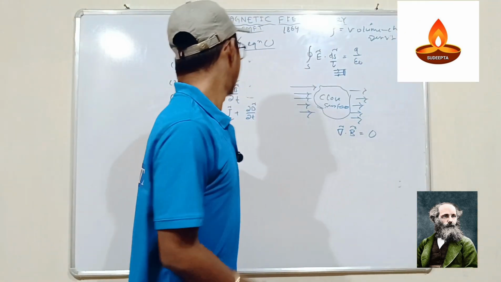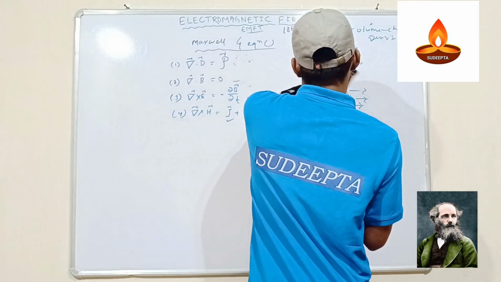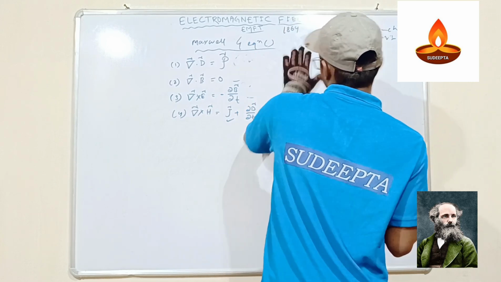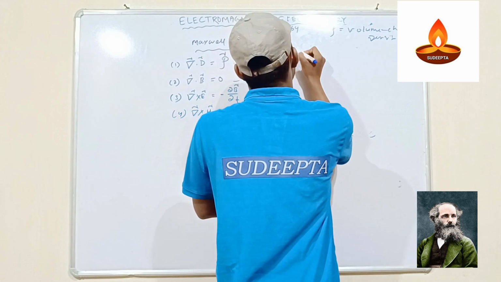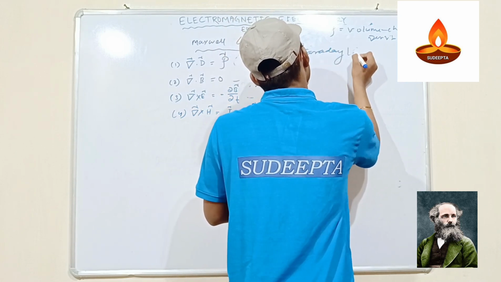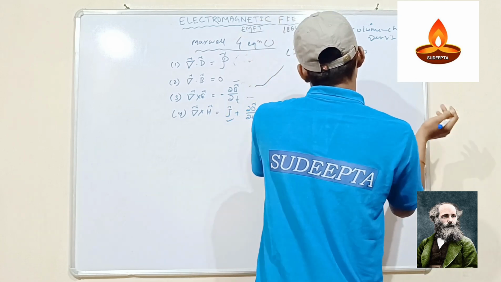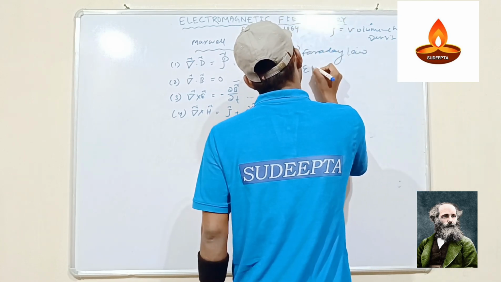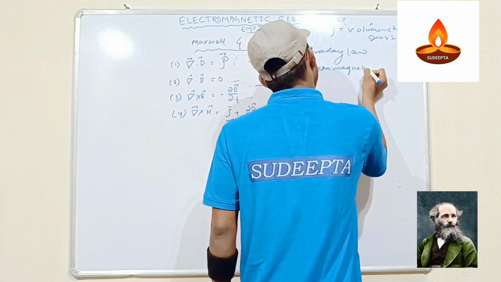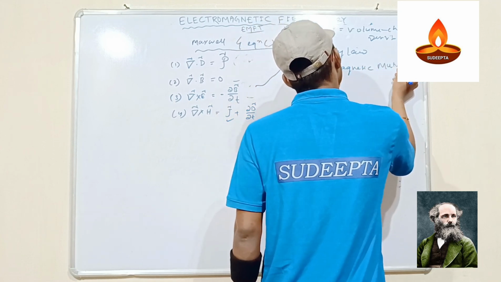And the third equation is going on that principle, that third equation is Faraday law. We know Faraday law. Or we can say that is two laws of Faraday. We can say electromagnetic mutual induction.